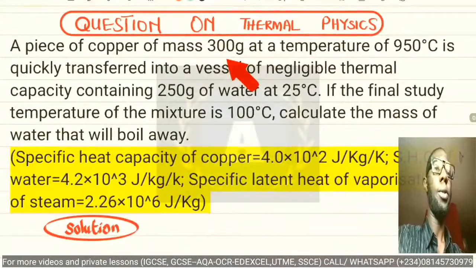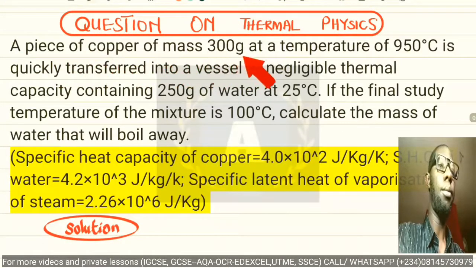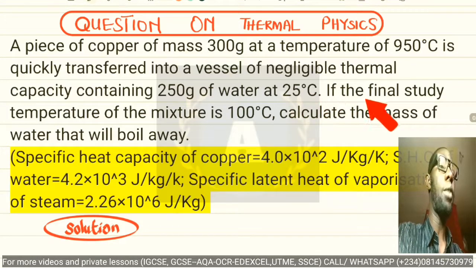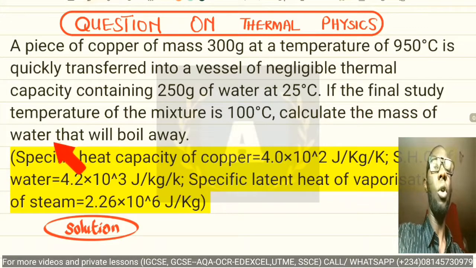What does it say? The question says a piece of copper of mass 300 gram at the temperature of 950 degrees Celsius is quickly transferred into a vessel of negligible thermal capacity containing 250 grams of water at 25 degrees Celsius. Now, if the initial steady temperature of the mixture is 100 degrees Celsius, calculate the mass of the water